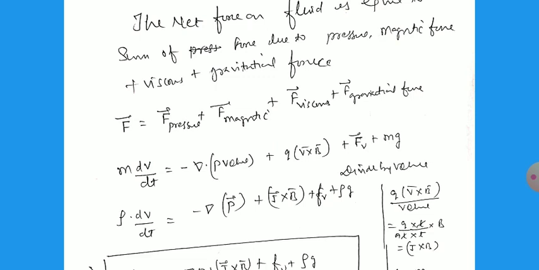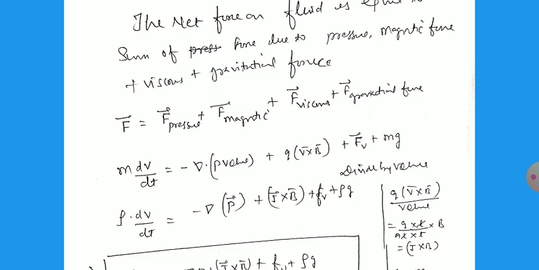So rho dv by dt equals minus del P, that is the pressure per volume, plus J cross B. Here we have divided Q V cross B by the volume: Q by A into L, and then t by t. So this will be kept just like that, J cross B.